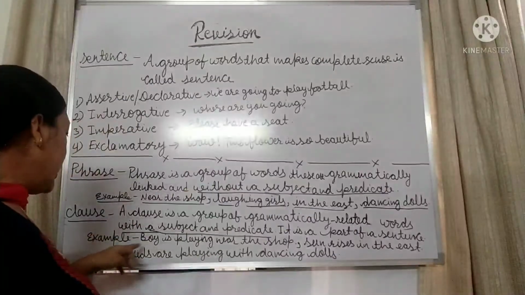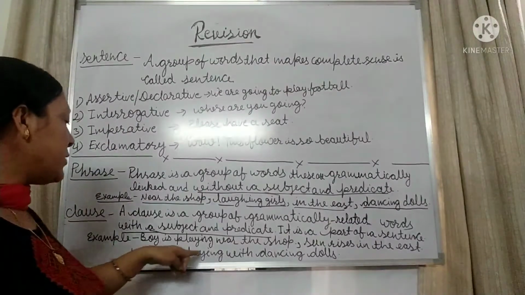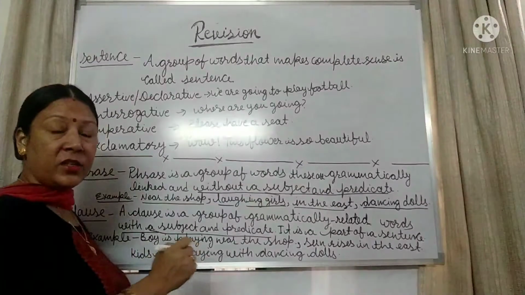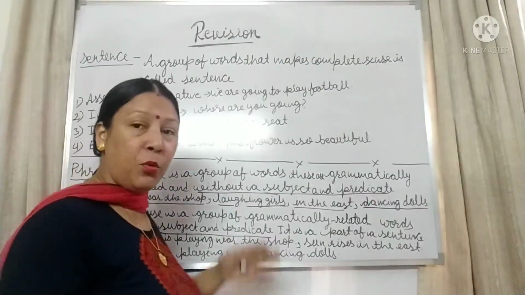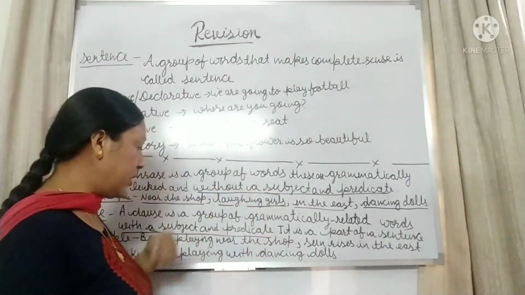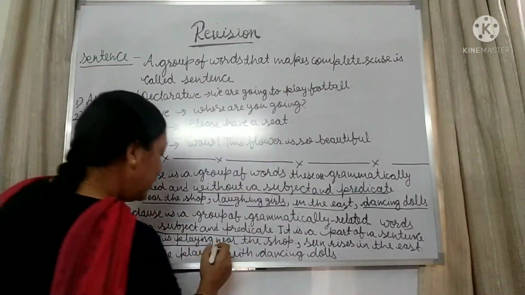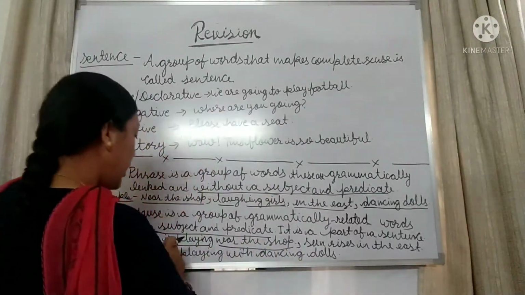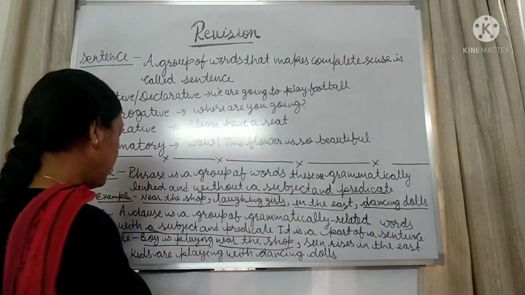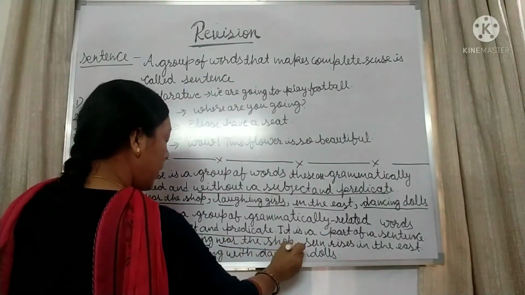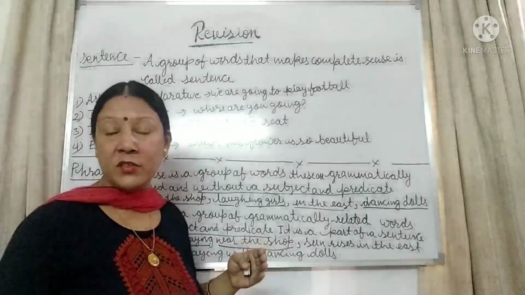Let's see. For example, the boy is playing near the shop. You can understand both phrase and clause by this sentence. The boy is playing near the shop. Boy is playing, it is conveying a complete sense to you.